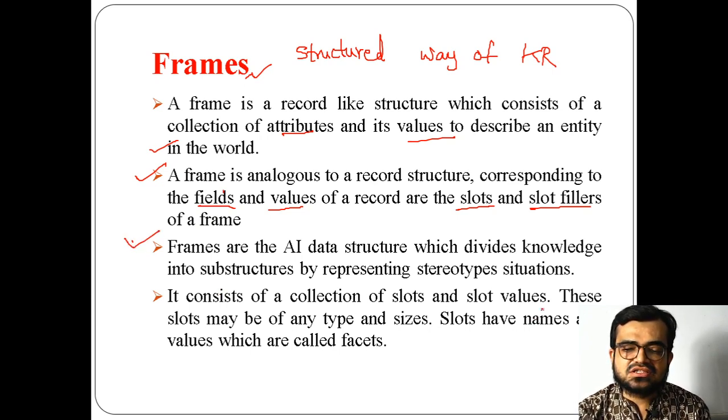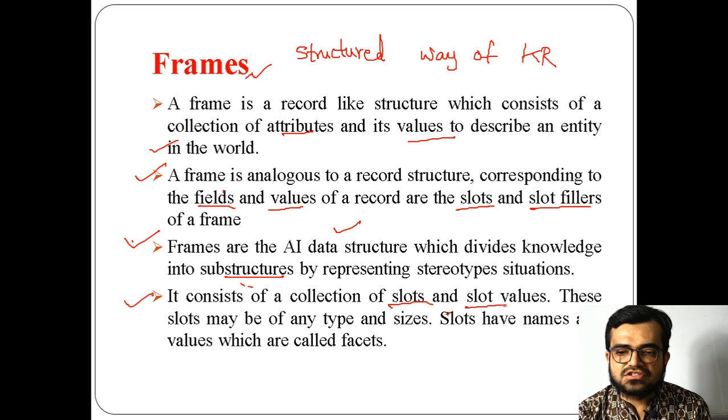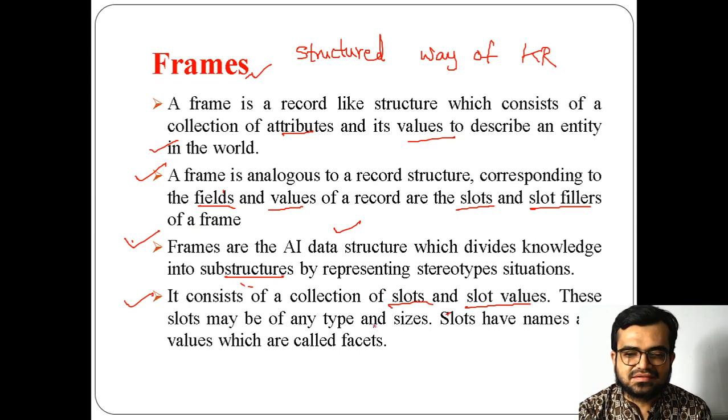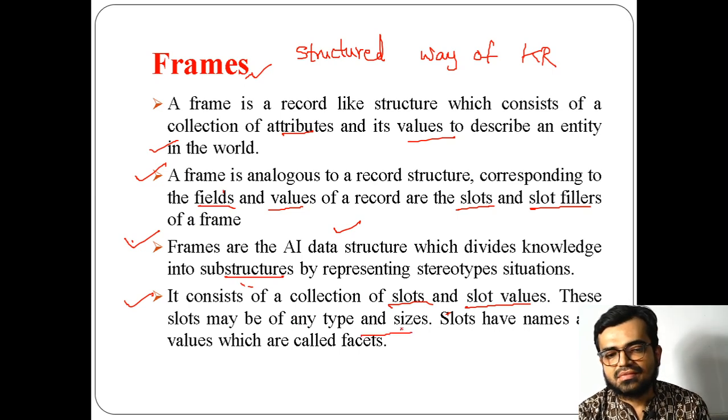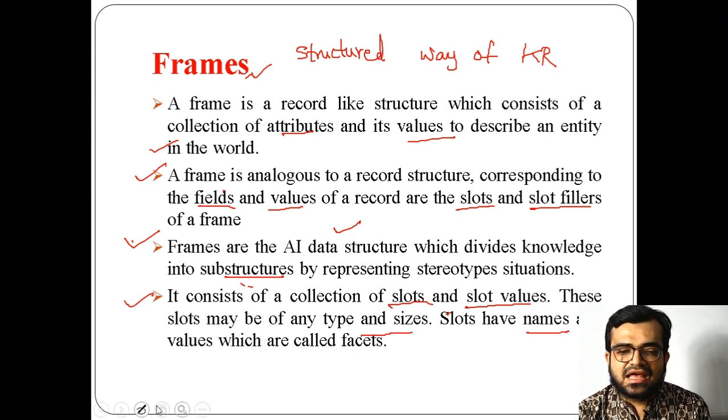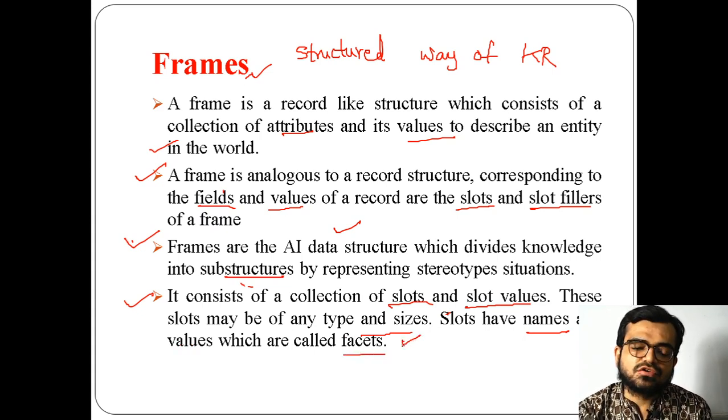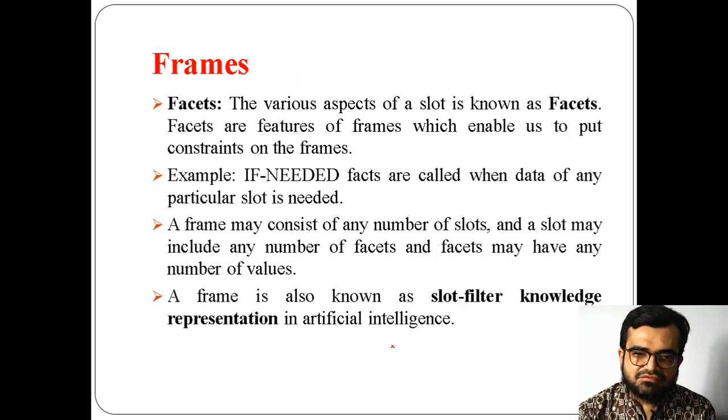Because the knowledge is represented in a structured way. What you are representing in a structured way, that's why it is an AI data structure. As I said, it's a collection of slot values. Slot values mean fillers. This slot may be of any type and any size. There is no restriction here. It can have names, it can have values, and I said facets are the values of the slots. We'll be seeing an example here.